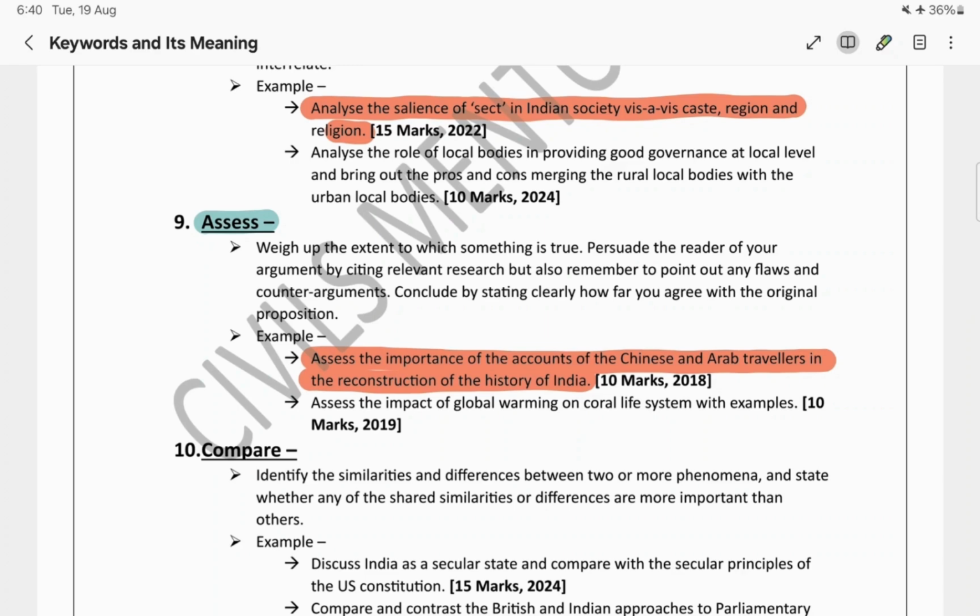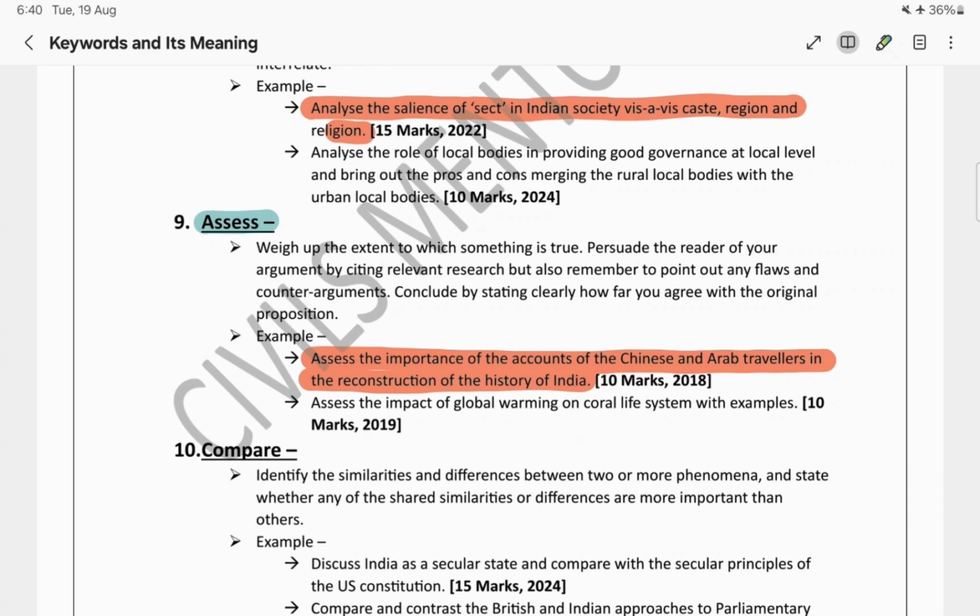Say, for example, in this question they have already mentioned "assess the importance." That means the Chinese and Arab travelers played a very important role in the reconstruction of the history of India. The next question comes: how? Why?